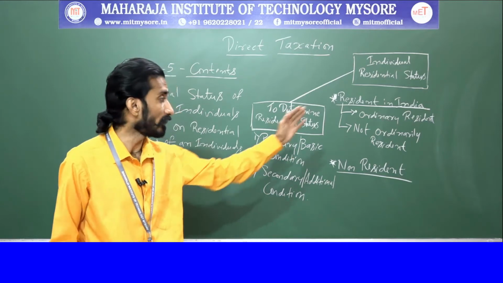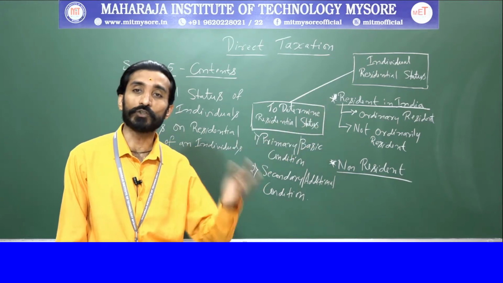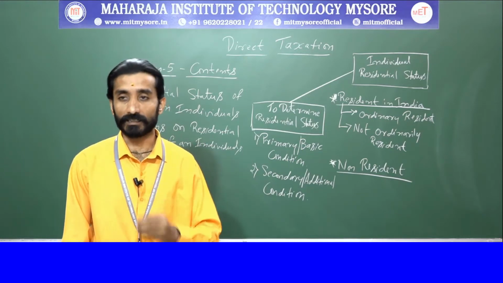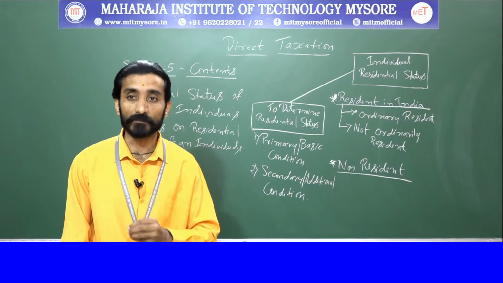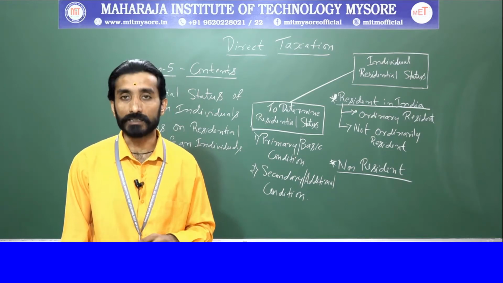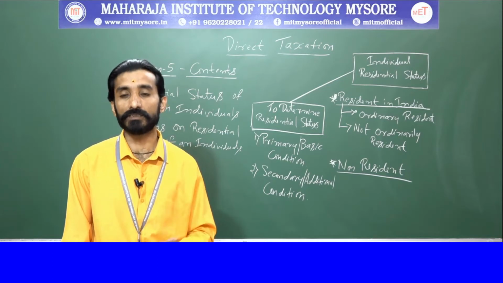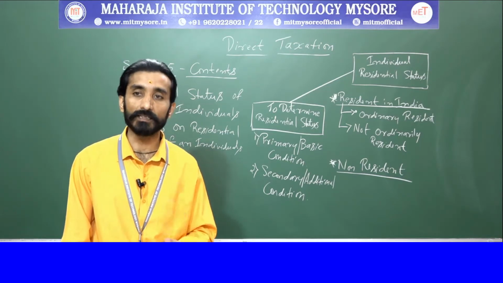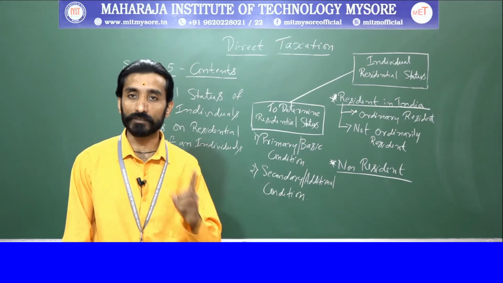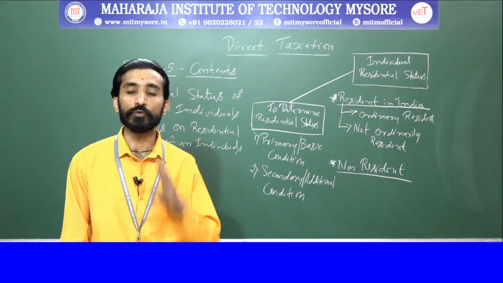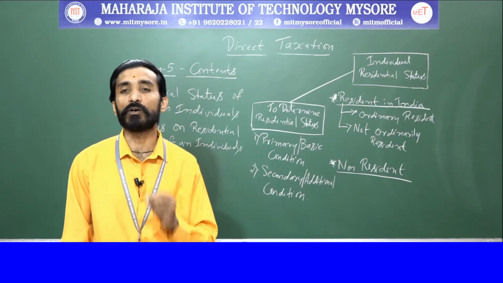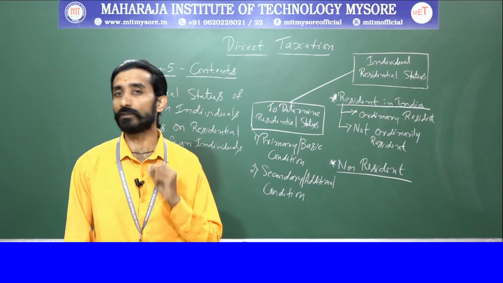In case you want to say he is an ordinary resident, an individual must satisfy any one of the basic conditions and both the additional conditions. So he should satisfy one of the basic conditions and two of the additional conditions, then he will be termed as resident and ordinarily resident. That you need to remember.